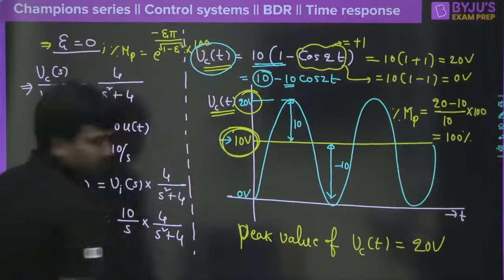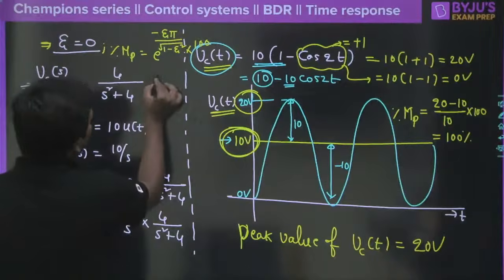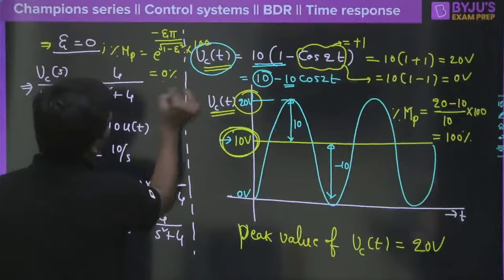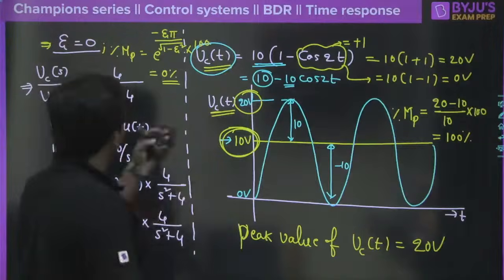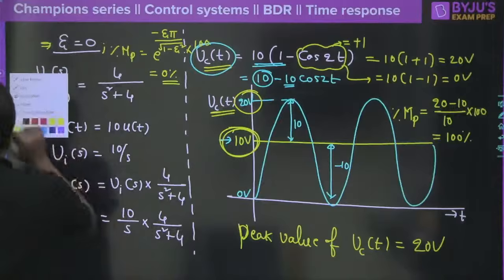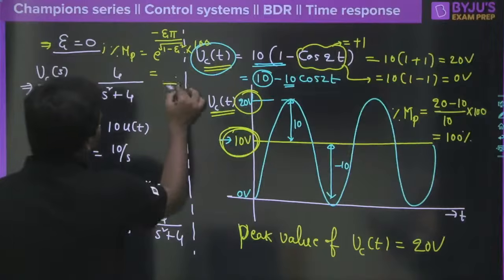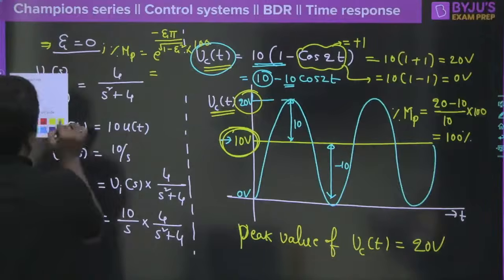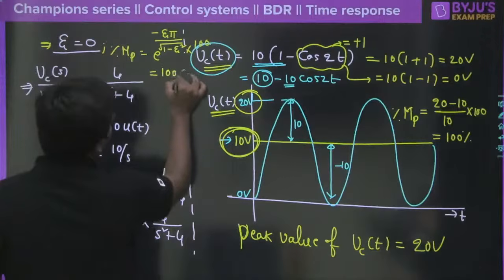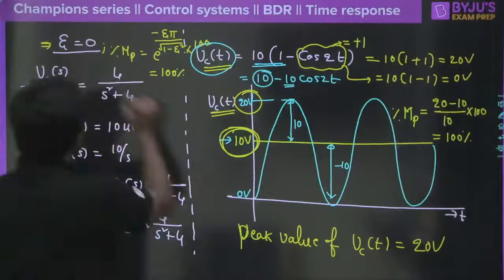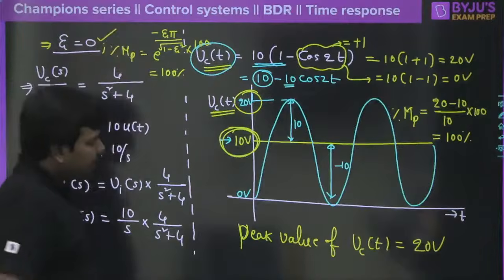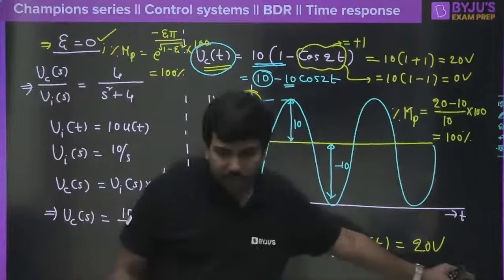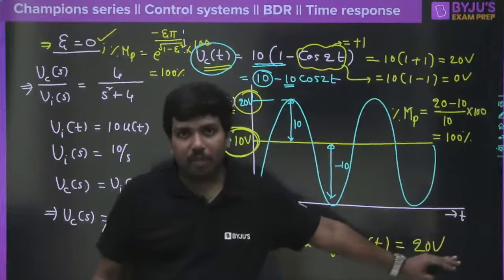Now when you substitute zeta equal to 0, it will become 100%, I am sorry. So when you keep zeta equal to 0, you will get 100% peak overshoot. Correct? So control system is saying the same thing and circuit theory is also saying the same thing, that you will get 100% peak overshoot.